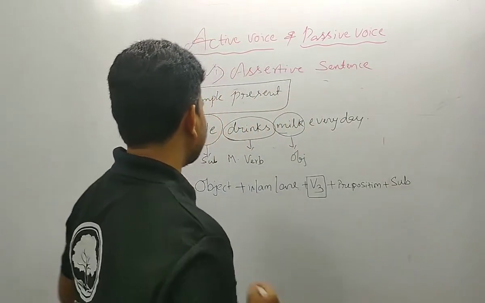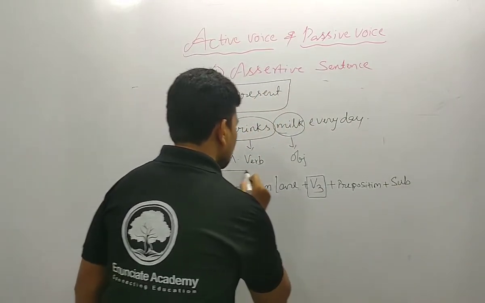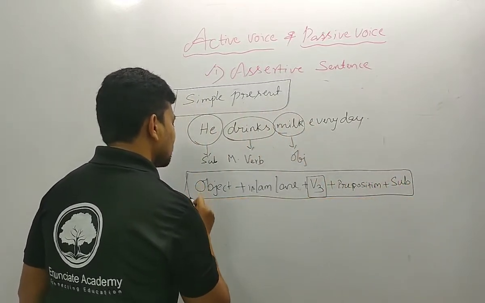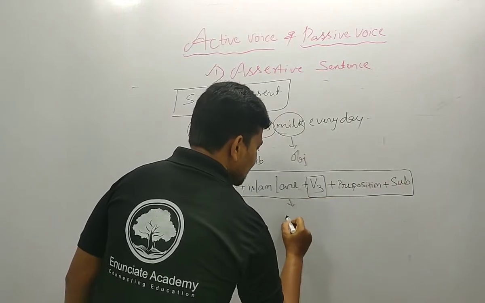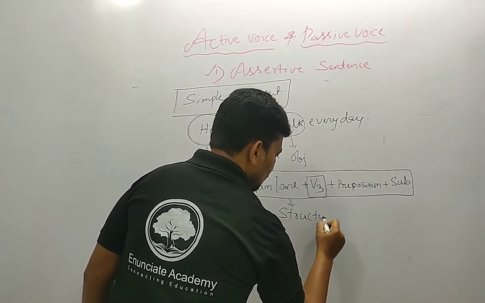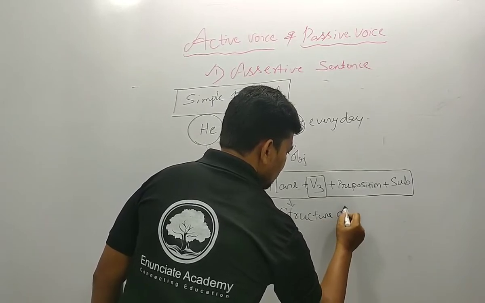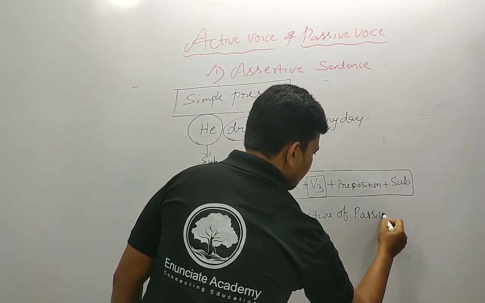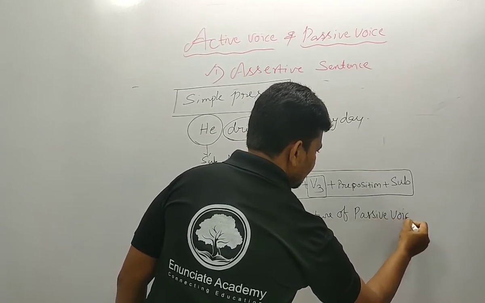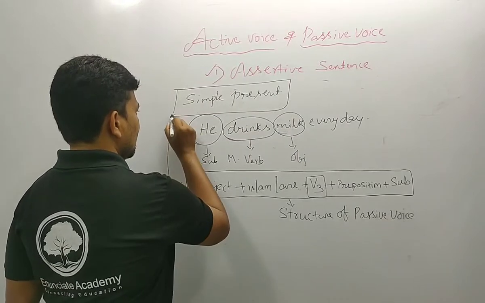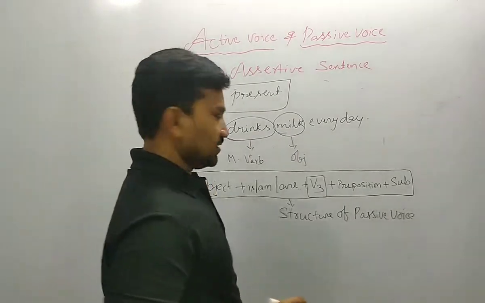Okay dear, this is the structure of the passive voice. We should follow the structure of the passive voice. What is the structure? The simple present structure.